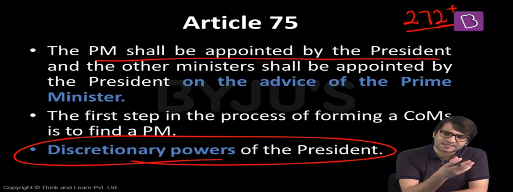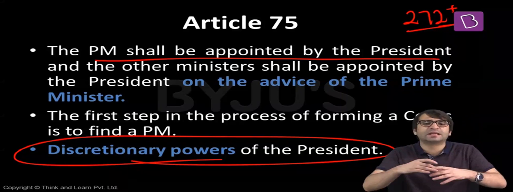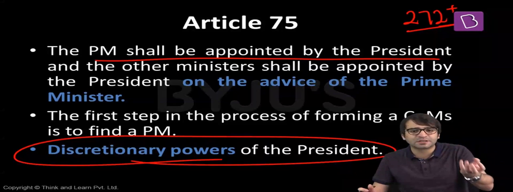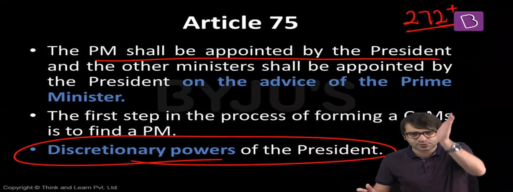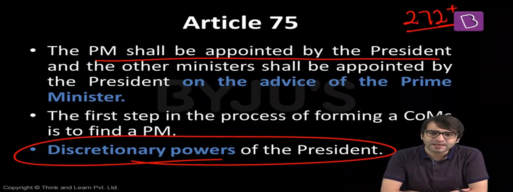That means although the Constitution says that the Prime Minister shall be appointed by the President, yes, the President has the discretion that he can appoint anybody as the Prime Minister. But then this individual shall have to prove his majority on the floor of the Lok Sabha. If this individual is in a position to cobble up a majority on the floor of the Lok Sabha, this individual can continue. If not, then he has no other option but to resign. And a new Prime Minister shall be appointed by the President.